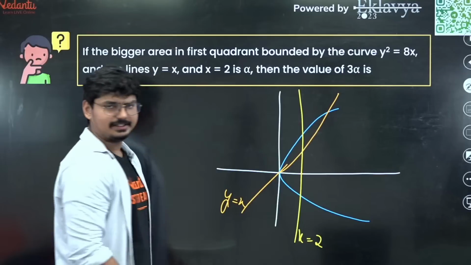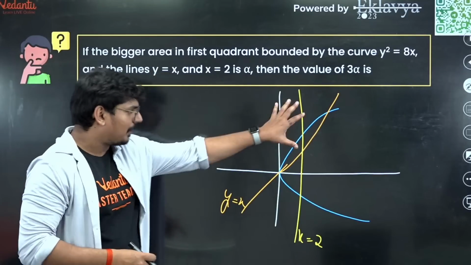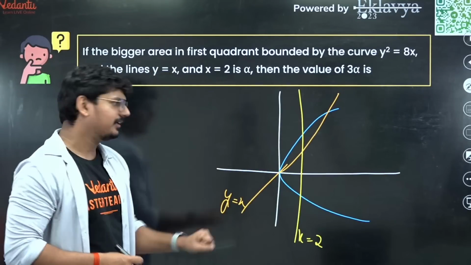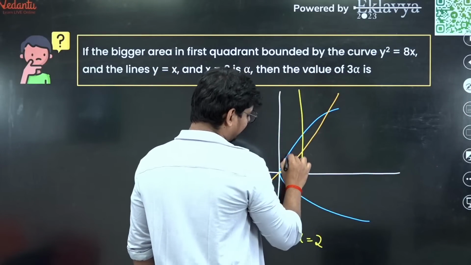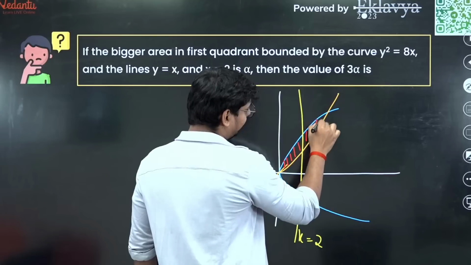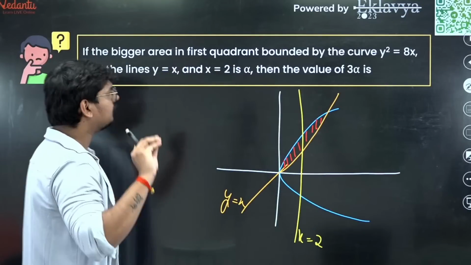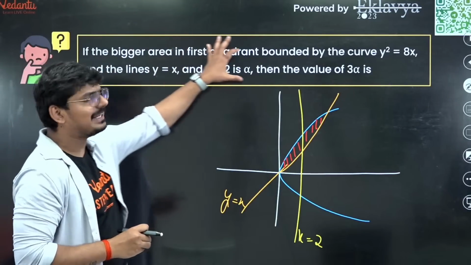Now if you see the bounded region, we are getting two regions in this case, right? This particular region as well as this particular region. The question asks you to figure out the bigger area.